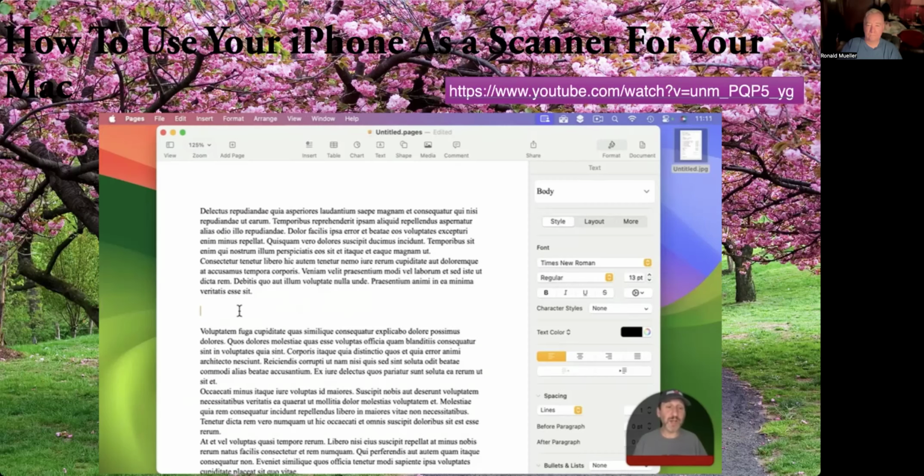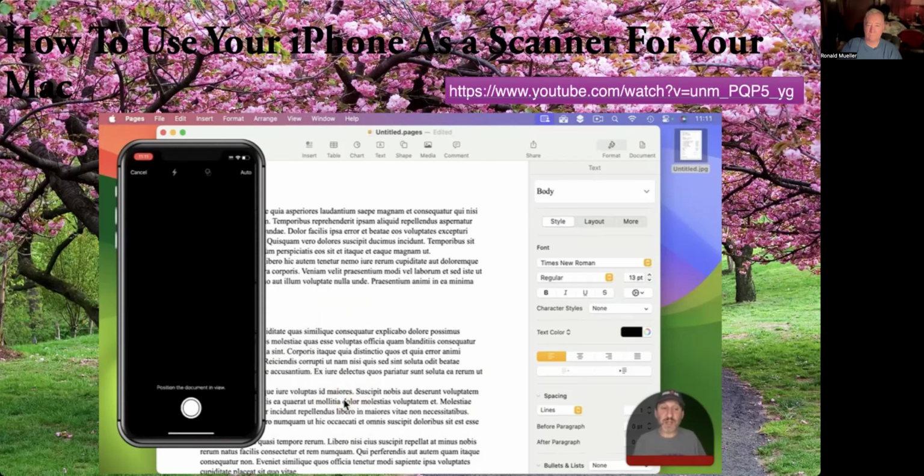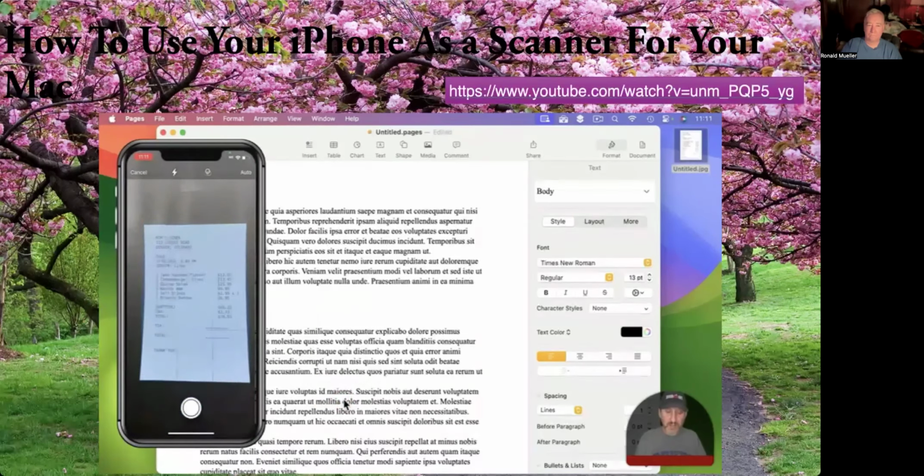But you could also scan directly into apps. So for instance, here I'm in Pages, and if I control click, right click, or two-finger click, see, I can insert a photo or a scanned document right here inside of this document here.